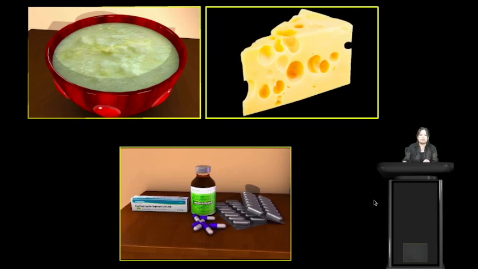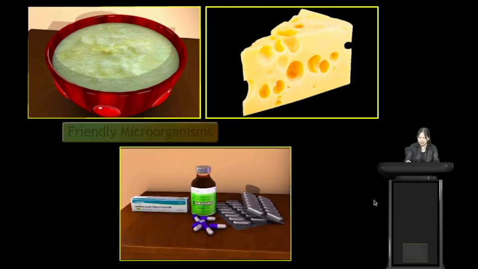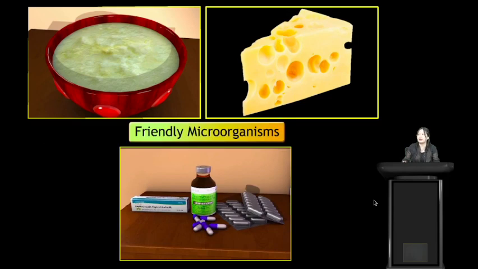These are obtained with the help of the good microbes. We use the good microbes in order to obtain things like curd, cheese, and medicines like antibiotics. So we can say that good microbes are friendly microorganisms, because they are useful to us.